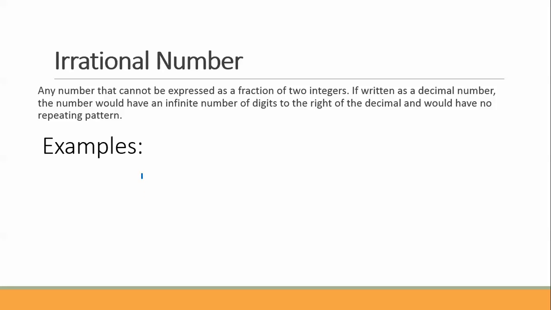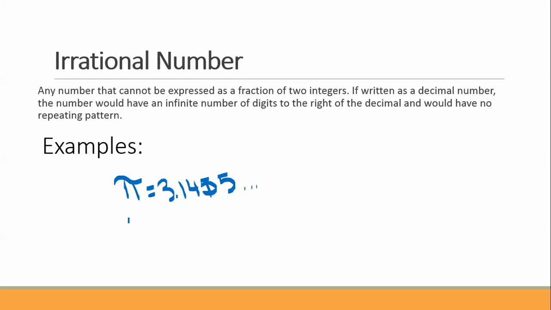So for example, pi is an irrational number. We can approximate pi by 3.1415, and it goes on forever. But it goes on forever and it never repeats.